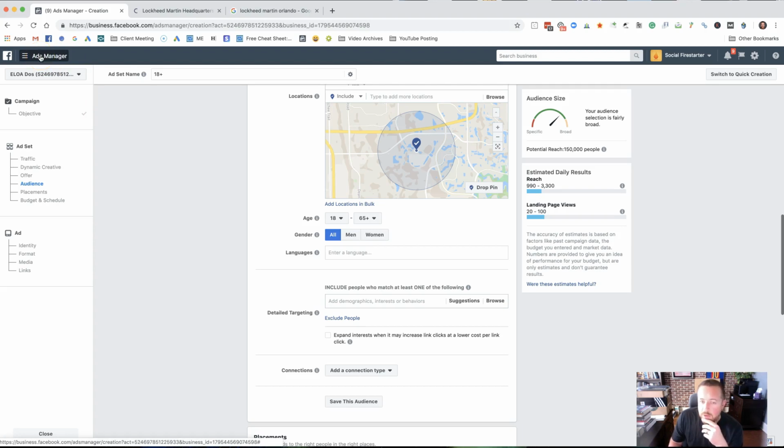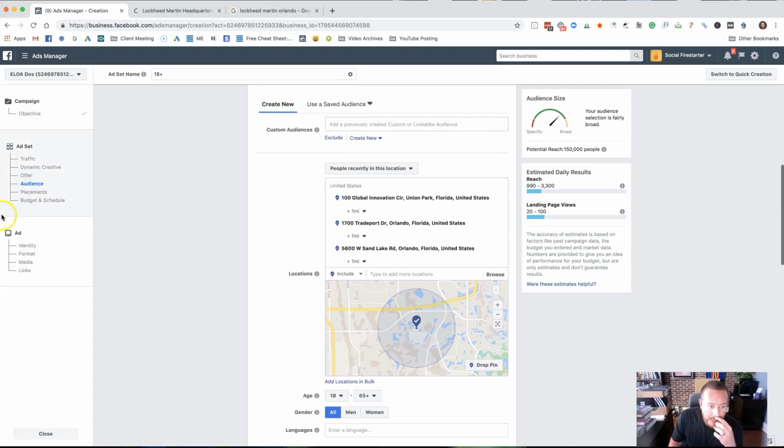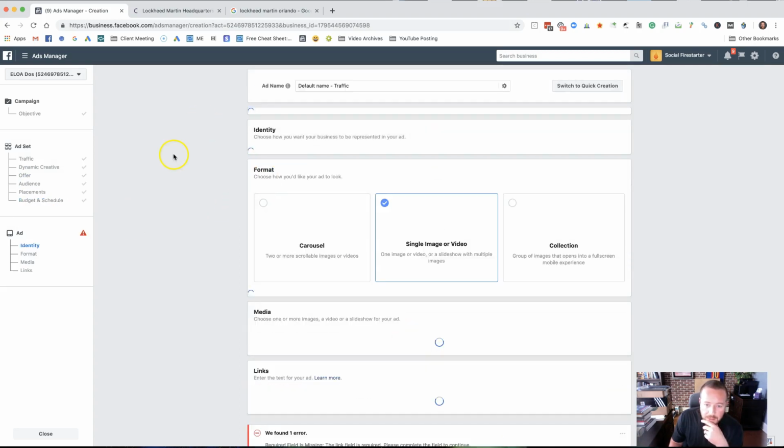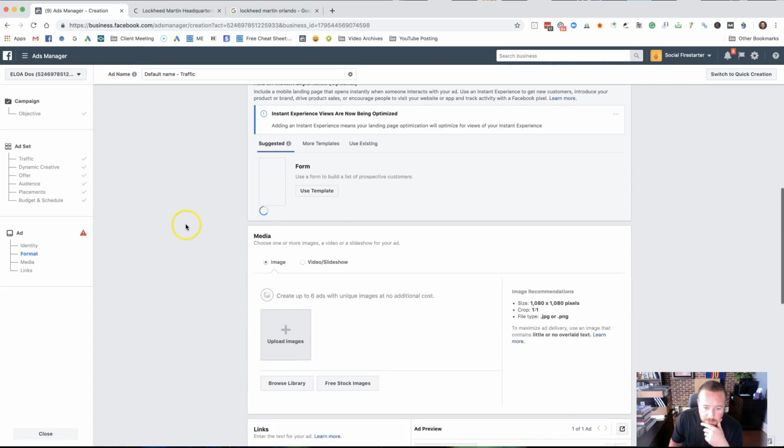So what you can do is you could run a video ad. That would actually work pretty well. So you run a video ad, and I always tell people, create those red bars at the top. At the top, I could say, "Hey, Lockheed Martin employees." So what I would do is, and I'm not going to go through this whole thing, I would tweak these also, but it's not important for the purposes of this video.